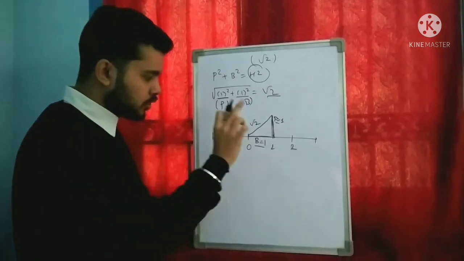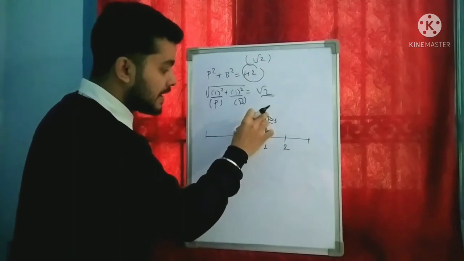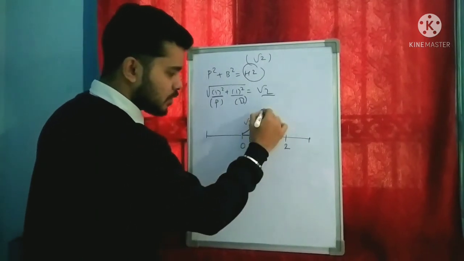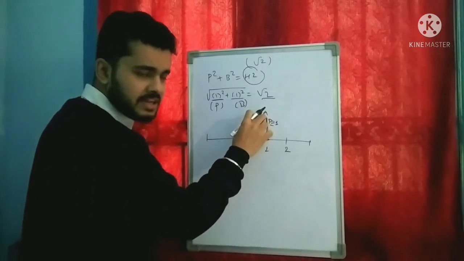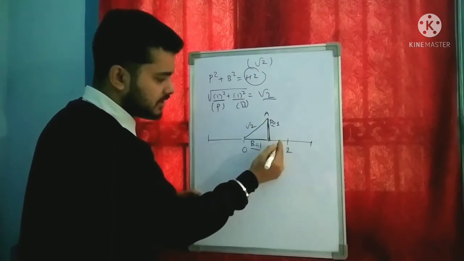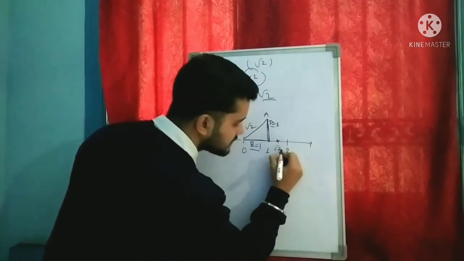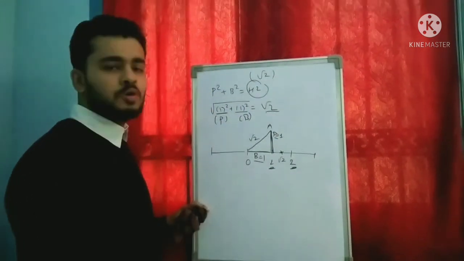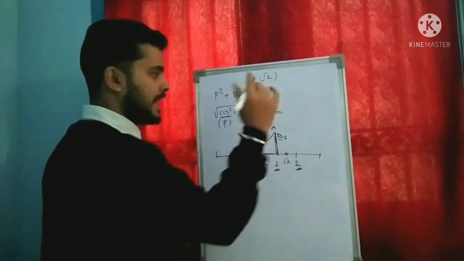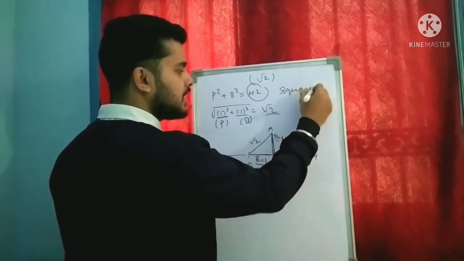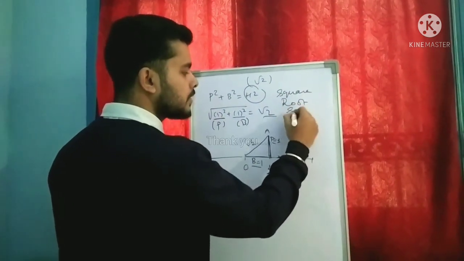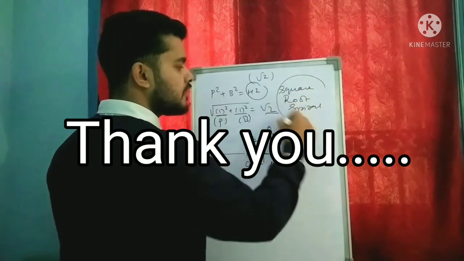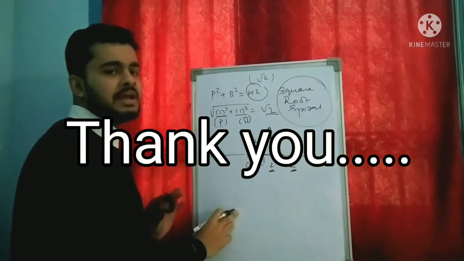Now how to plot root 2? You will just take a compass here, measure this distance, that is OA, and after measuring this distance, cut your arc here. So you will get root 2 somewhere between 1 and 2. This is the method of plotting an irrational number on the number line, and this method is called the square root spiral, which is in the first chapter of your NCERT class 9.